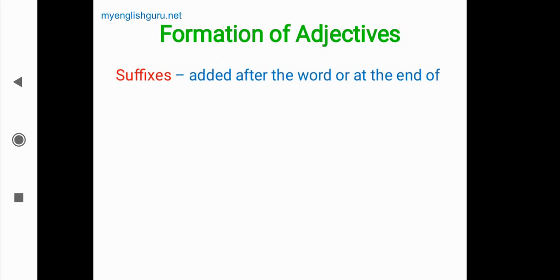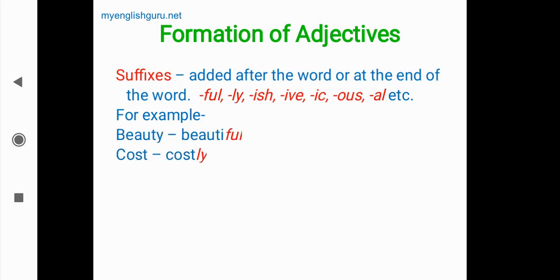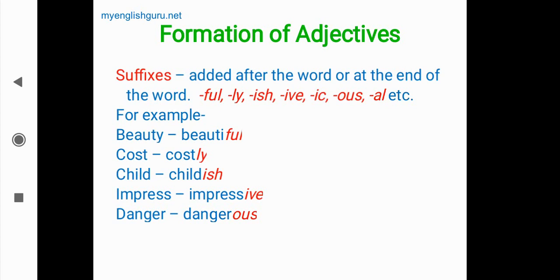Suffixes means the words or the letters which are added after the word or at the end of the word. Okay, what are those? Like full, ly, ish, ive, ic, ous, and so on. Now we'll see some words. For example, beauty, beautiful, ful; cost, costly, ly; child, childish, ish; impress, impressive, ive; danger, dangerous, ous; nature, natural. Okay, these are the suffixes.